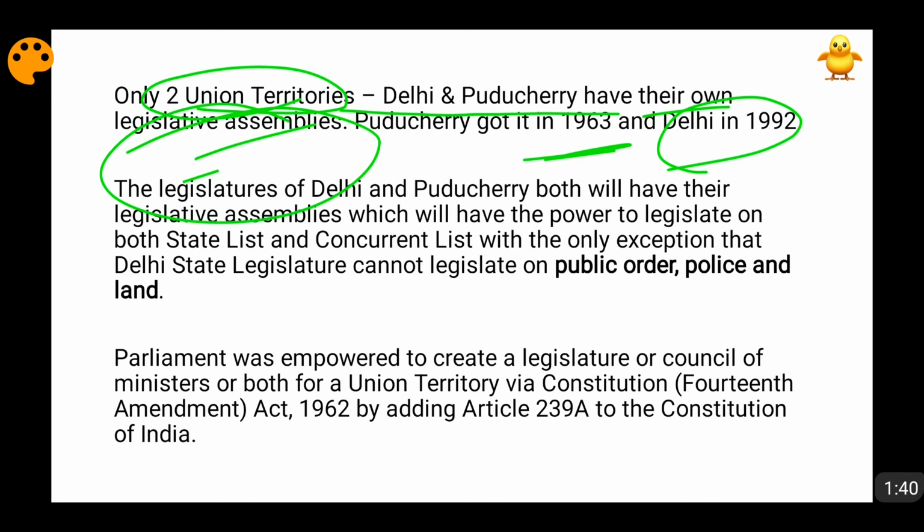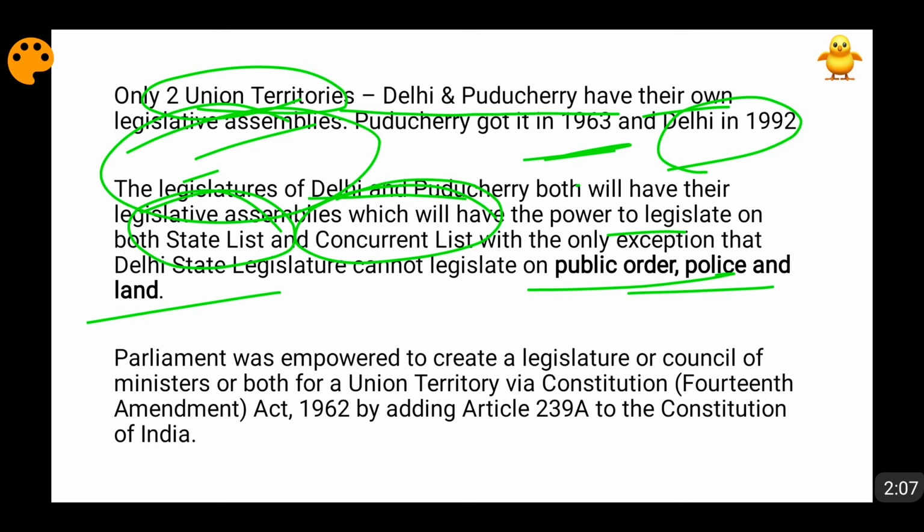By having these state legislative assemblies, the legislatures of Delhi and Puducherry have the authority to legislate on subjects of the state list and concurrent list. But there is one exception, friends. The state legislative assembly of Delhi will not legislate on police, public order and land. Why it will not legislate on public order, police and land, I am going to tell you after some time.